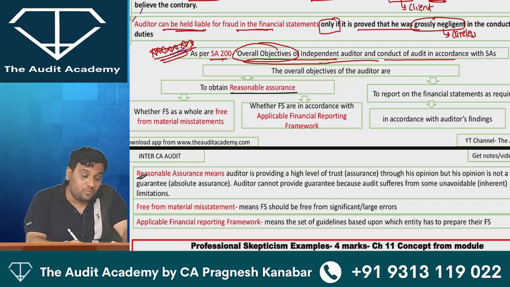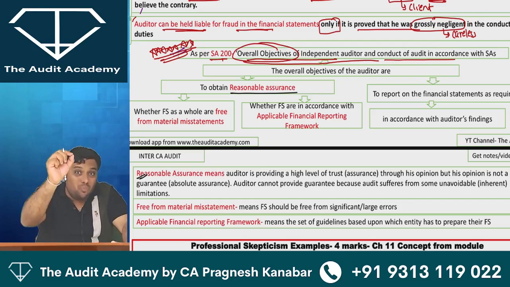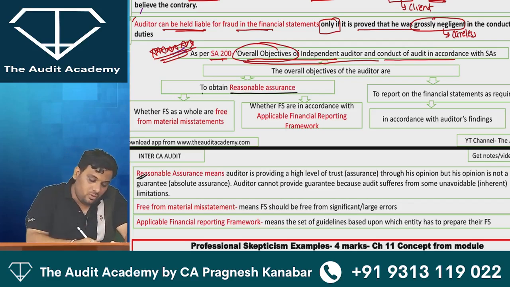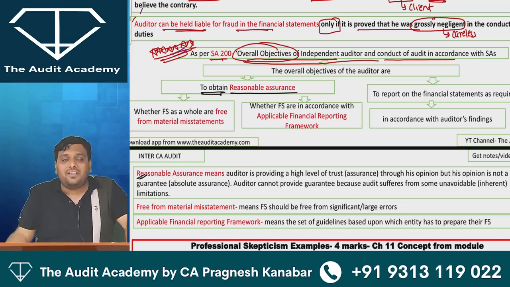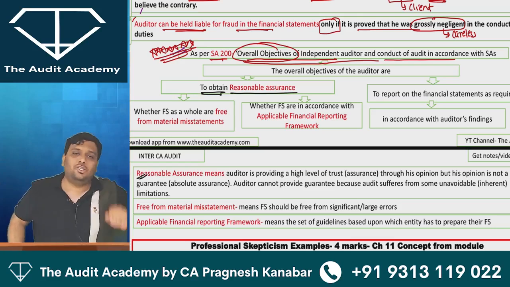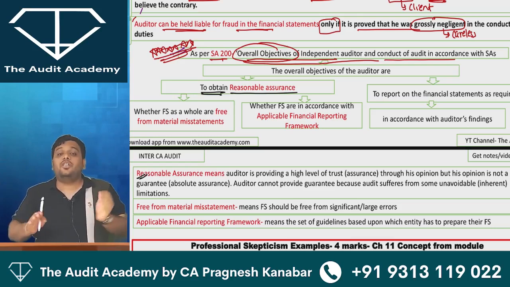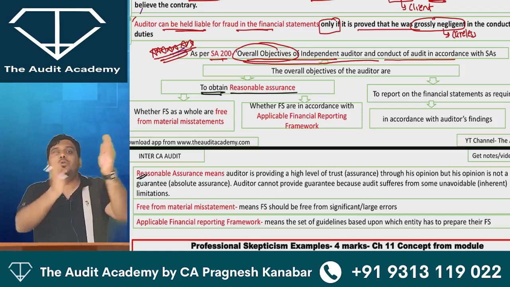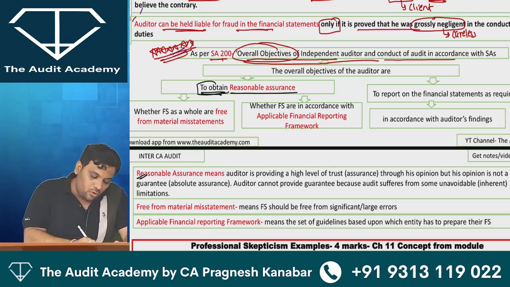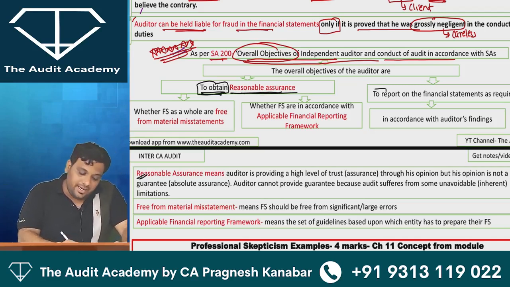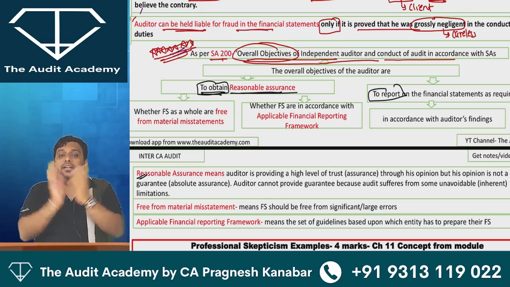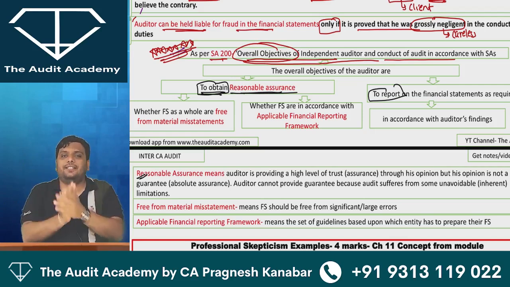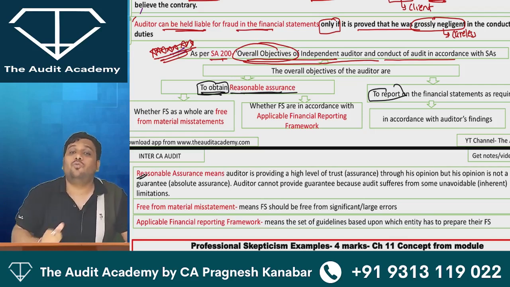Students, listen to me very carefully. Why is it written "to obtain"? See, these are small things that you should be very careful of. To obtain. First, as an auditor, you should be confident. Then you can give confidence to others. Are you getting my point? First, you should yourself be confident, then you can give confidence to others. So I need to first obtain reasonable assurance. Then I will report and provide reasonable assurance. Right? So, to obtain reasonable assurance. Reasonable assurance on what?